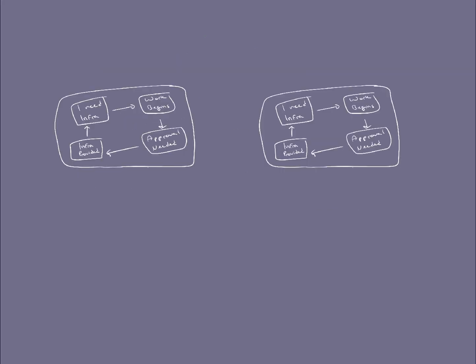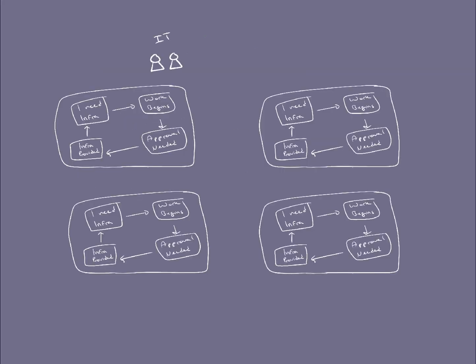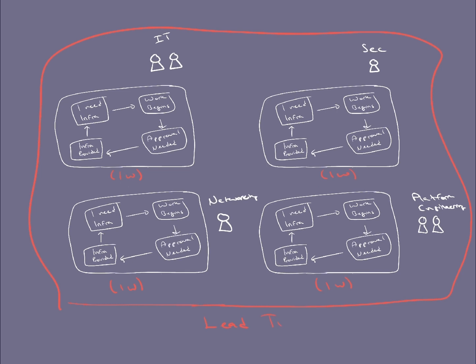Multiple of these cycle times combine, each owned by a different team, in order to provide infrastructure, especially in large organizations. Each of these cycle times ends up taking its own amount of time, combining together for a total lead time, in this case 4 weeks.